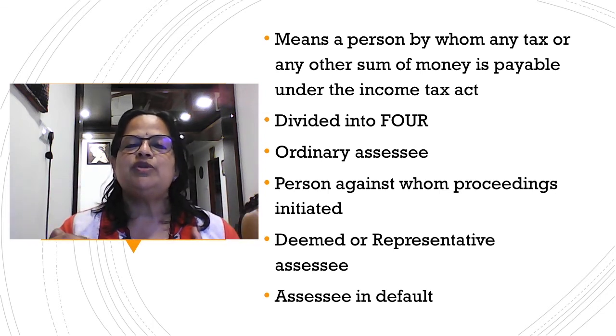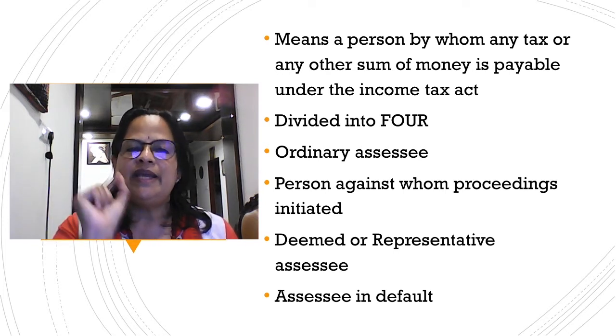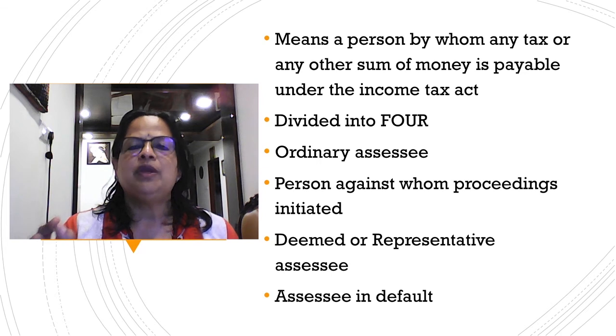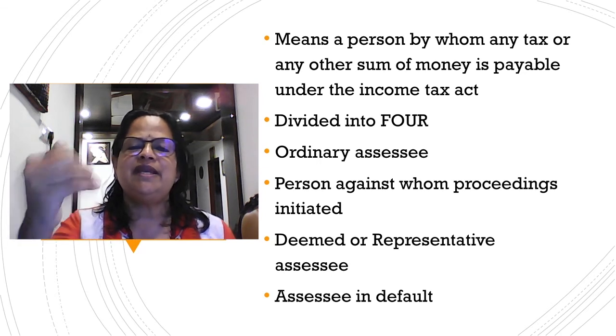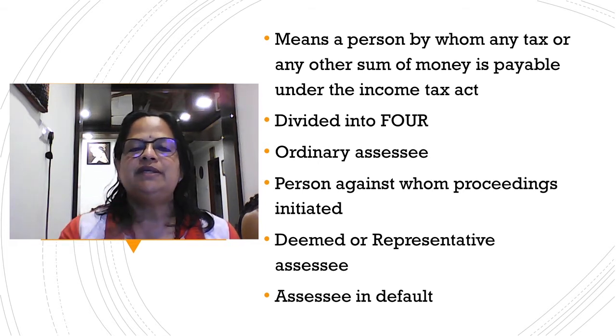The next thing I am going to explain is also important for the purpose of examination. Either you will get one question, explain the types of SSC, or individually they will ask what are the types of SSC. They can name them. So here you have to remember SSCs are divided into four. One is an ordinary SSC. Second is person against whom proceedings are initiated. Third is deemed or representative SSC. Fourth is SSC in default.